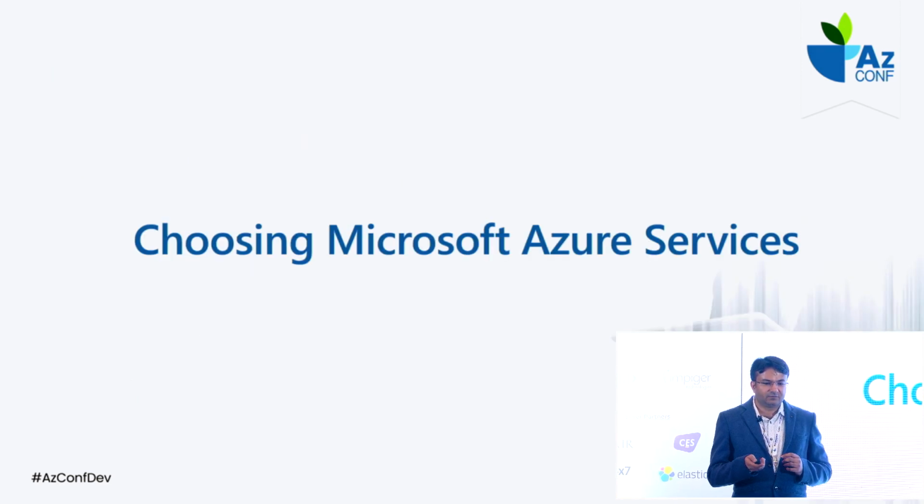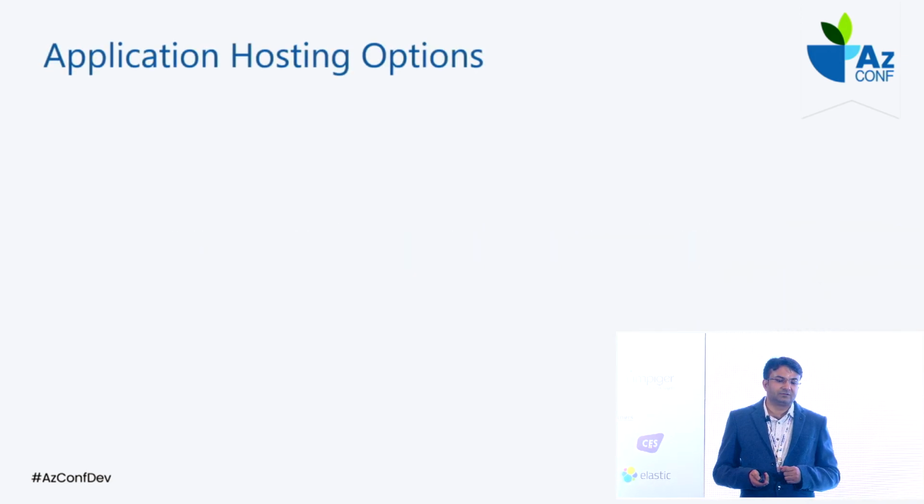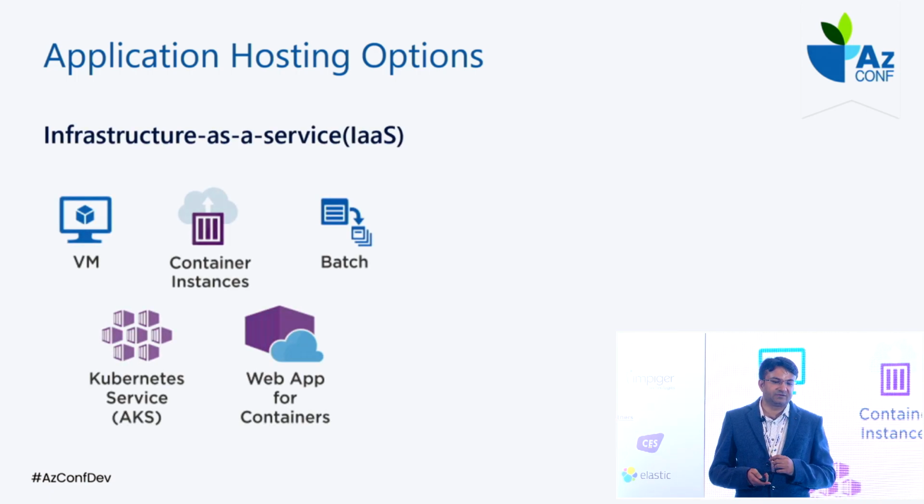How can we decide on Microsoft Azure services? Here are the various options available for hosting your services and your UI in Microsoft Azure. We have infrastructure as a service, where we have virtual machines and container based options. These are the services coming under the infrastructure service model.